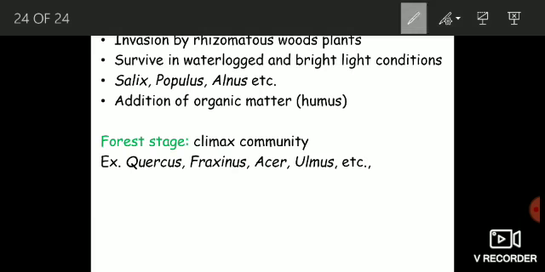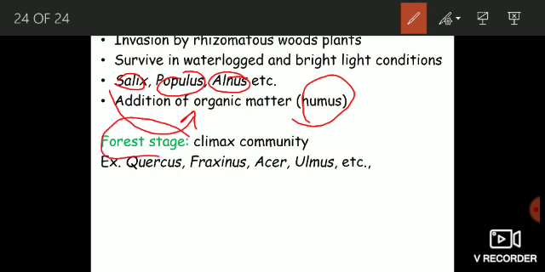Examples are Salix, Populus and Ulmus. These plants also add more organic matter, they add humus to the area, and this addition of more humus makes conditions more favorable for the next coming plant community, which is the forest stage or the climax stage.